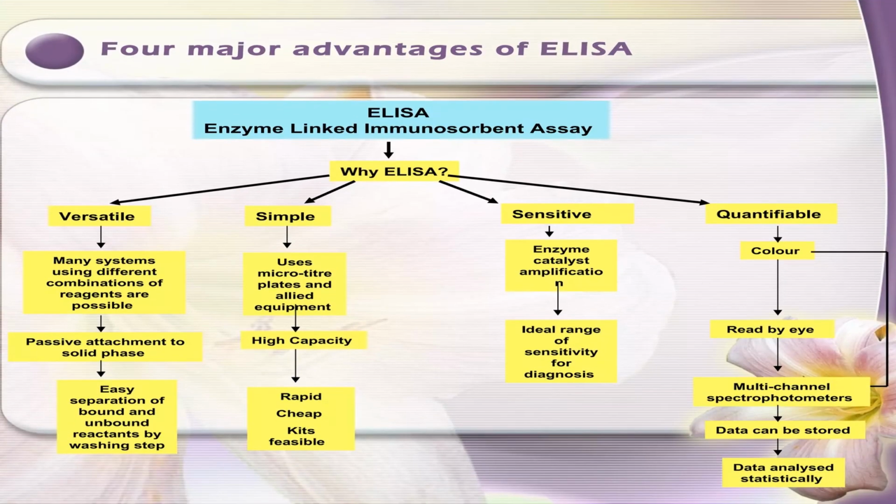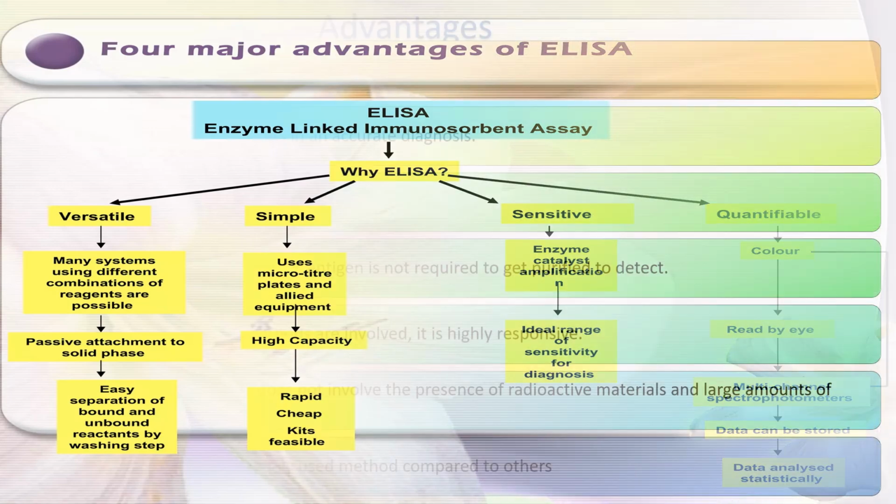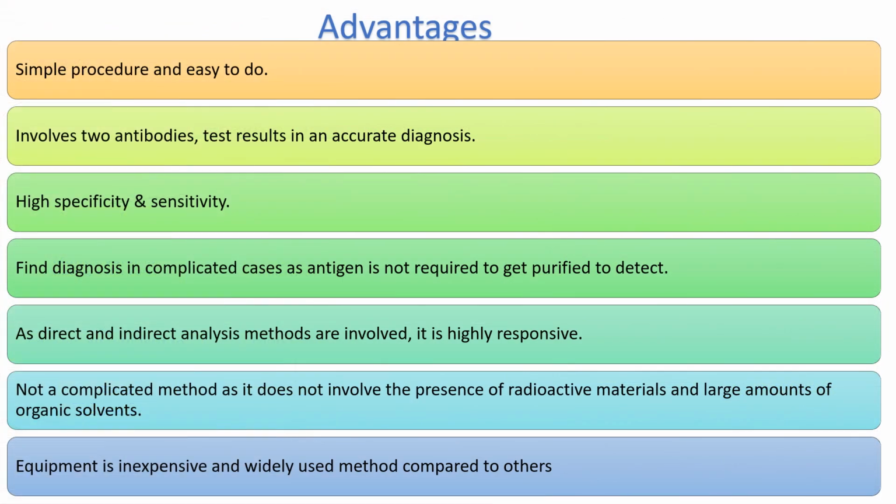Four major advantages of ELISA: it is versatile, simple, sensitive and quantifiable. The procedure is simple and easy to do. It involves two antibodies. The test result is an accurate diagnosis, with high specificity and sensitivity. It gives fine diagnosis in complicated cases as the antigen is not required to be purified to detect.